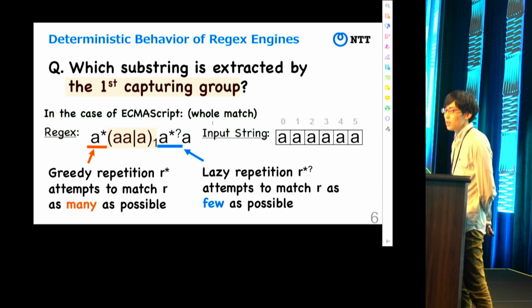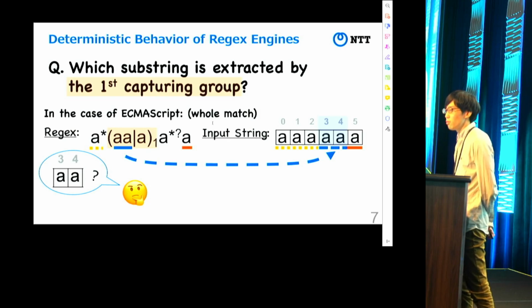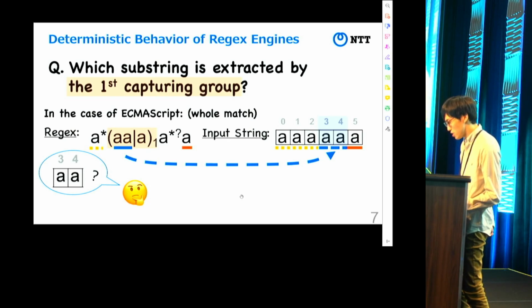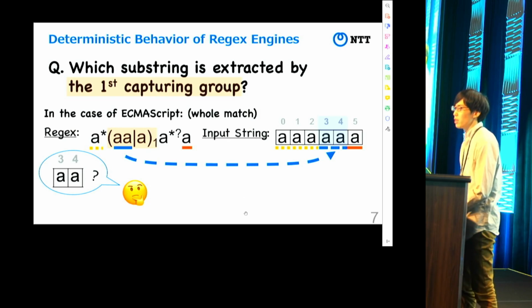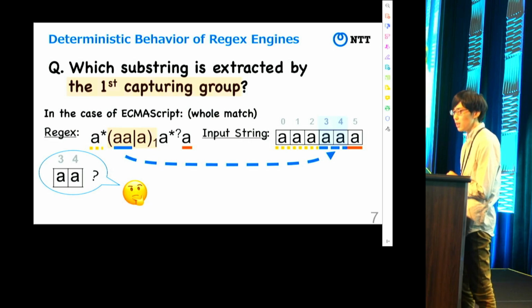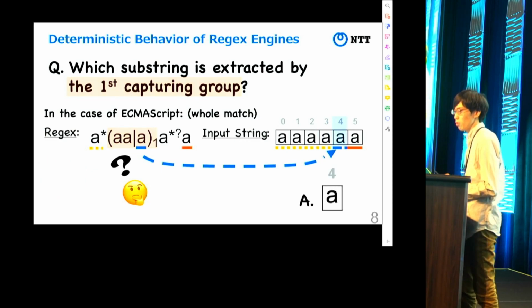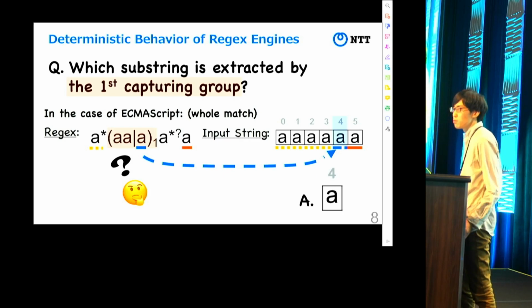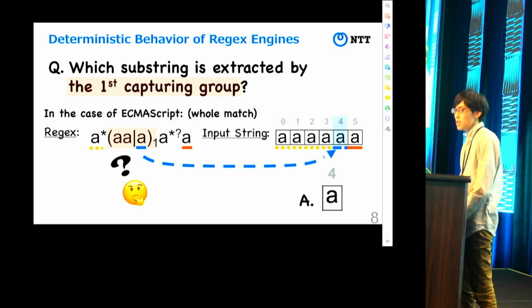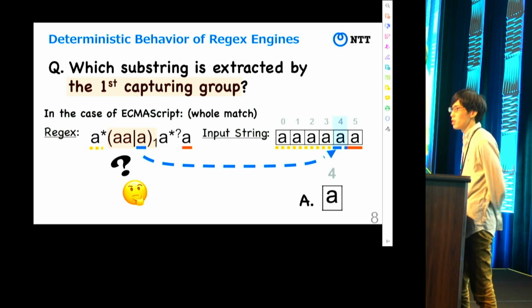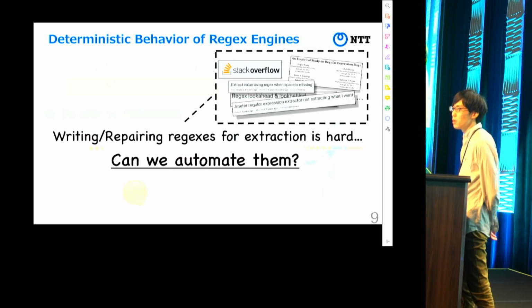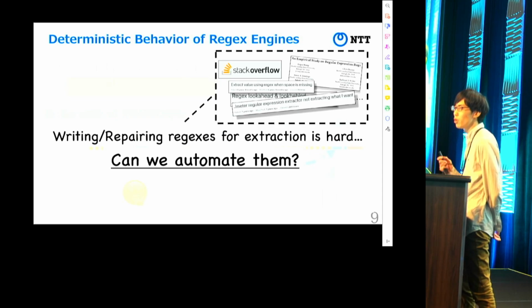One may think that the substring AA from position 3 to 4 is extracted. But the actual result is A at position 4. Why is this substring extracted? That's due to the deterministic behavior of regex engines. And this is a real problem, and many people suffer from the behavior, so we want to automate the task.